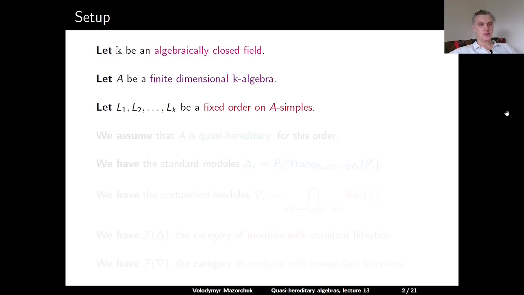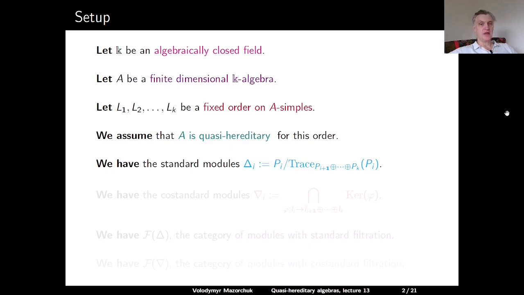Let L1, L2, and so on, Lk be the complete and irredundant set of representatives of isomorphism classes of simple A-modules with a fixed, chosen, linear order on them. We assume that our algebra A is quasi-hereditary for this order.